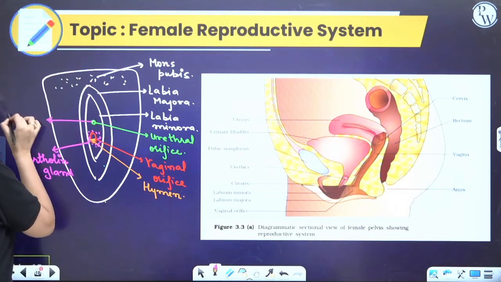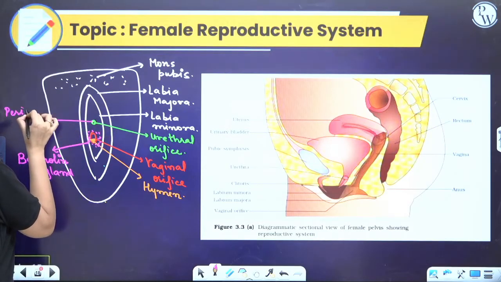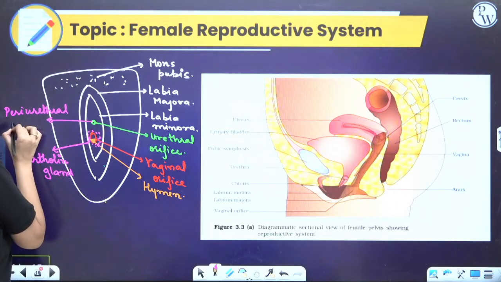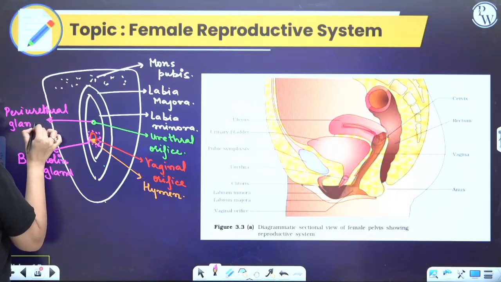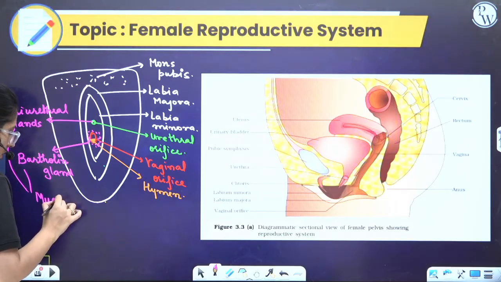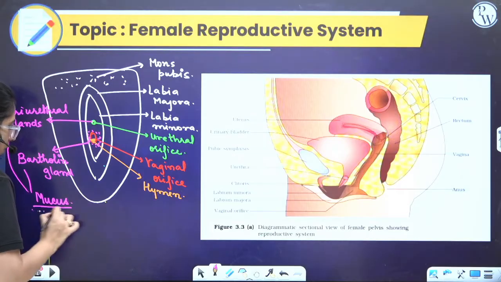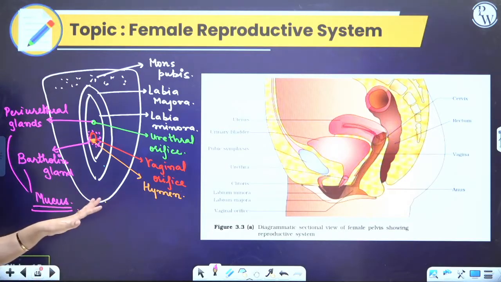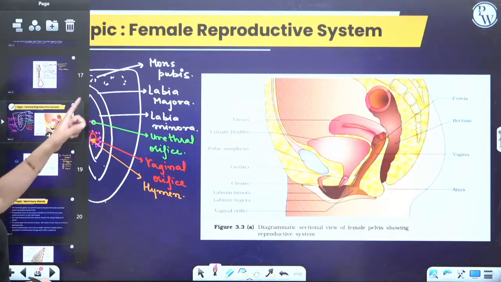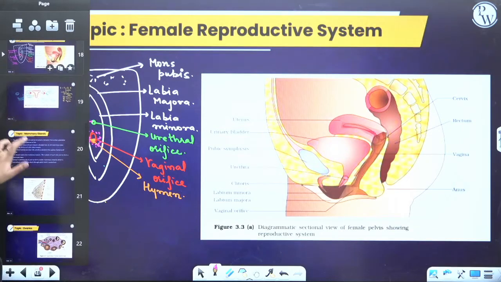So here the periurethral glands are present. Peri means outside, urethral glands are present. So ultimately these two secrete mucus which helps in the lubrication. Done. The structure is done. So hairs will be present throughout the region in the labia majora and the mons pubis.